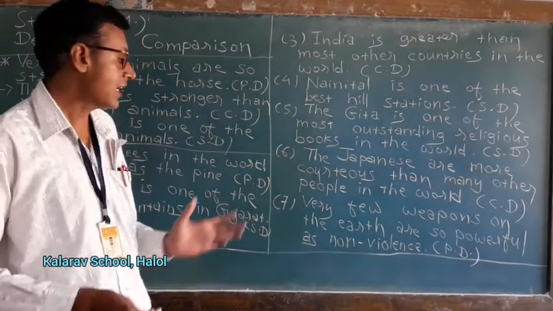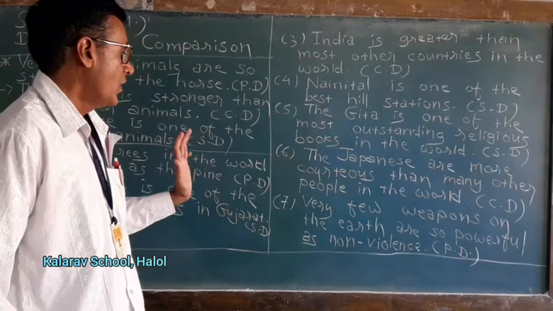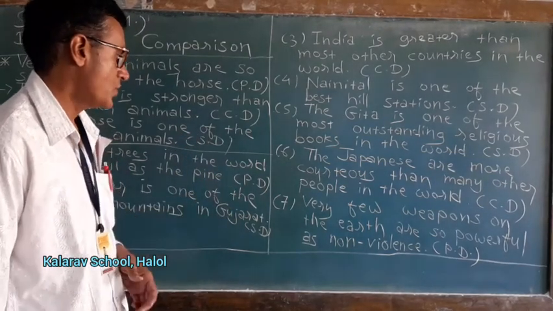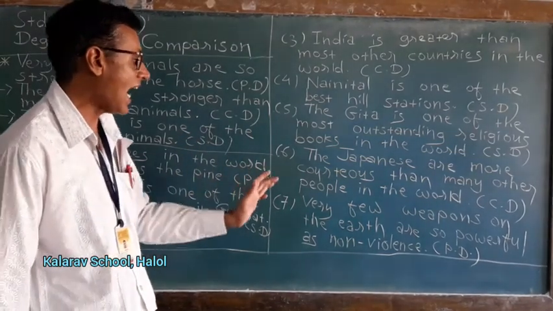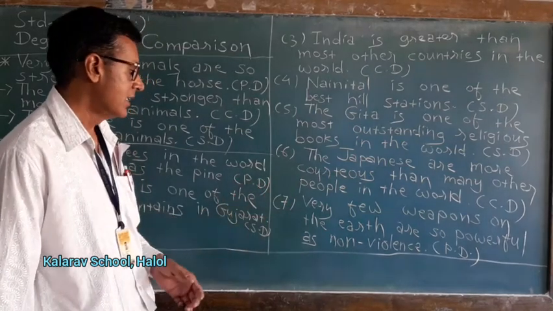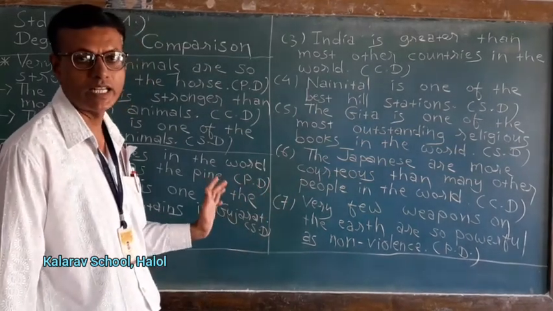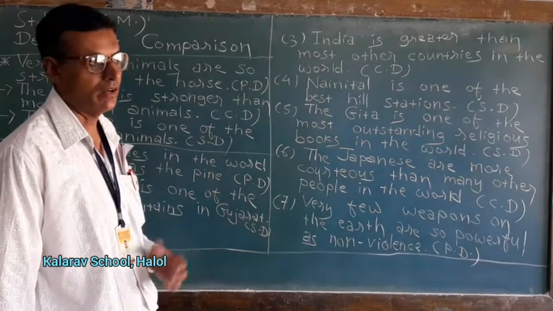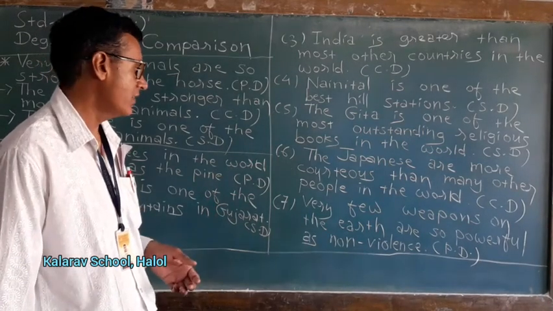Now let us see the last sentence. Very few weapons on the earth are so powerful as non-violence. This is in positive degree. Now let us see in comparative degree.